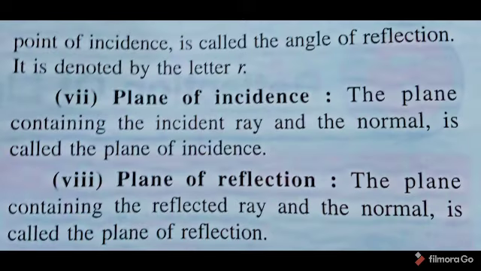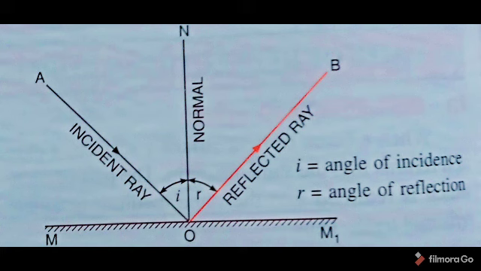The angle of reflection is generally denoted by r, and the angle of incidence is denoted by i. Plane of incidence: the plane containing the incident ray and the normal is called the plane of incidence, and the plane containing the reflected ray and the normal is called the plane of reflection. This is the figure which I have illustrated here, showing how the incident ray touches the surface, how the normal line is drawn, and how the light is reflected.